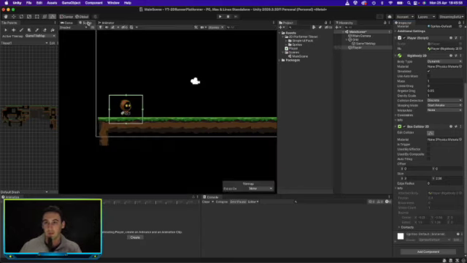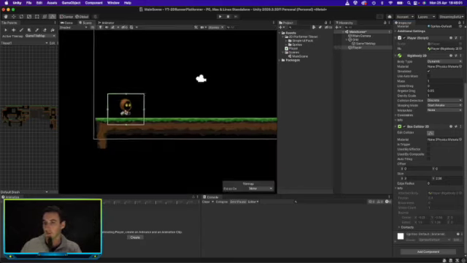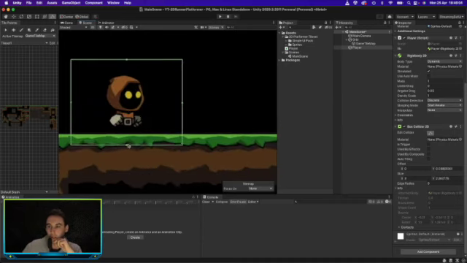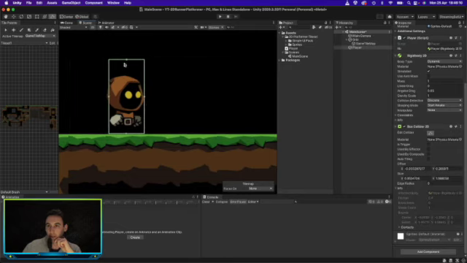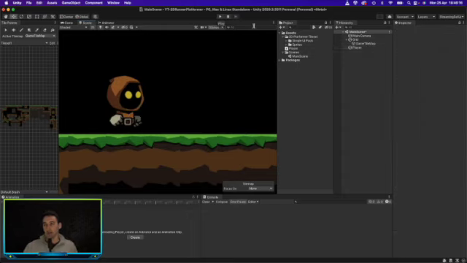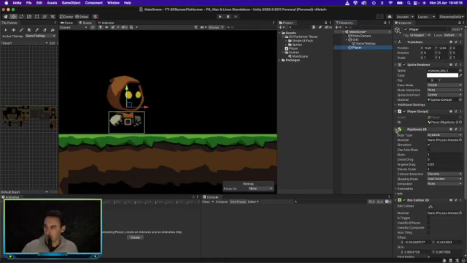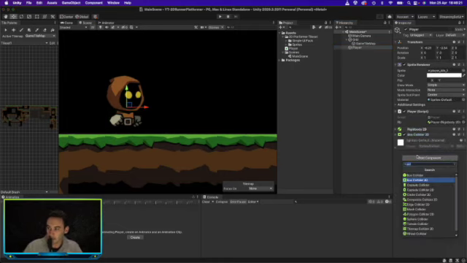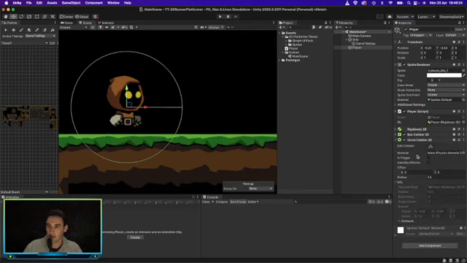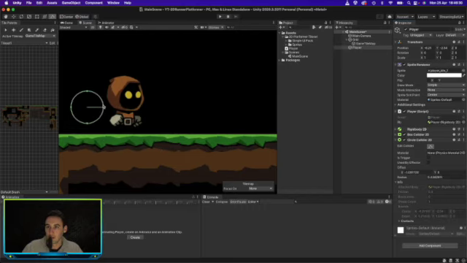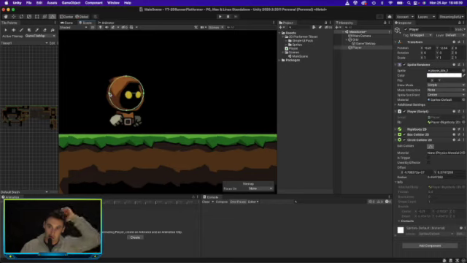Let's see if that works. Okay, that's a bit too big, so let's make that smaller, about the size of its body. Then we will add in a second collider, a circle collider, for its head. We'll change the size of that and position that right there.